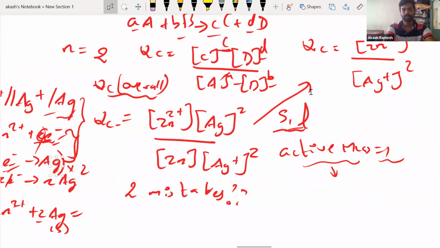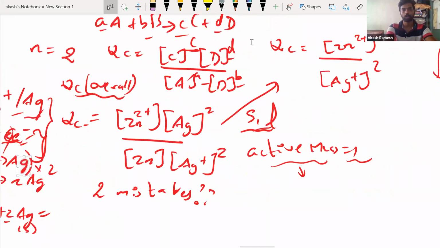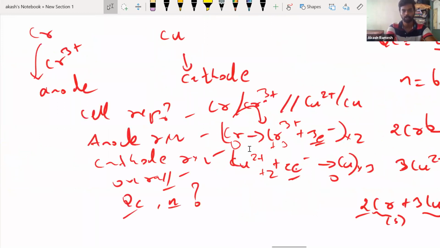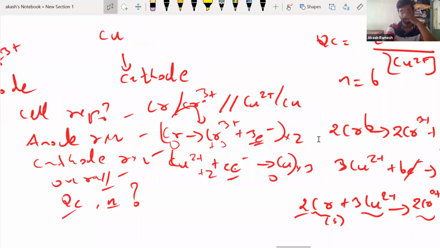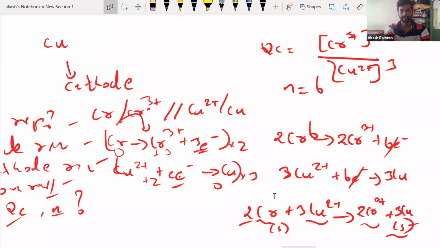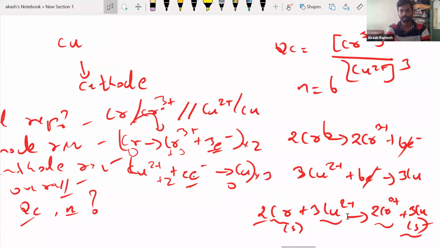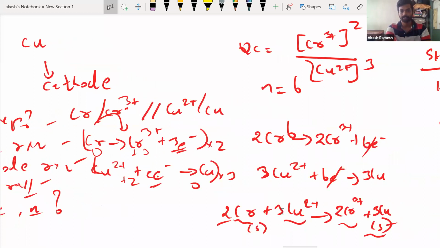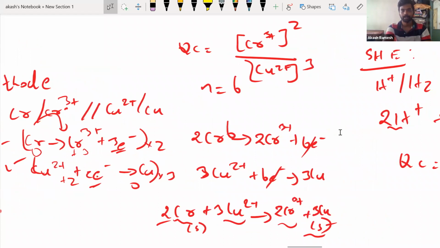Now the same thing we did for chromium and copper. In that case, the N value turned out to be 6, because you multiplied this by 2 and this by 3, total 6, and the 6 electrons get cancelled. And again, QC will be based on the overall equation you get. The product is Cr3 plus, so it is squared, and in the reactant I have Cu2 plus, and the stoichiometric coefficient is 3, so you put a cube here.